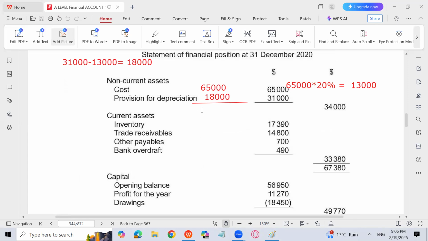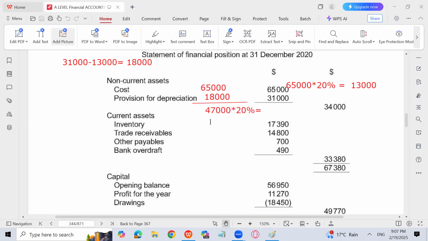In the reducing balance method, we first subtract depreciation from the cost, and then calculate the depreciation for the current year. 65,000 minus 18,000 is 47,000, and 20% of this should have been charged. 20% of 47,000 is 9,400.